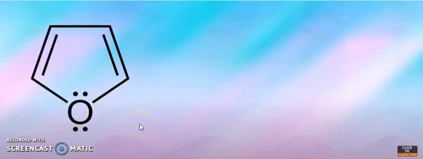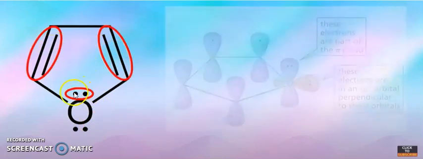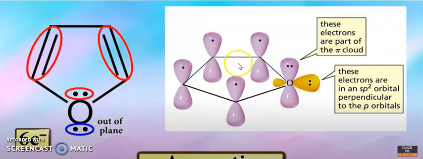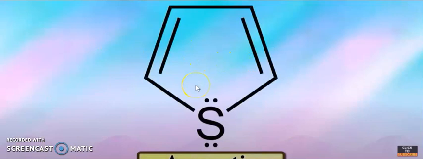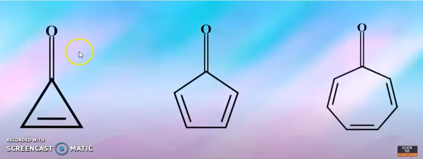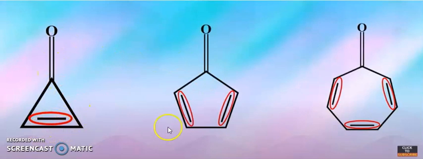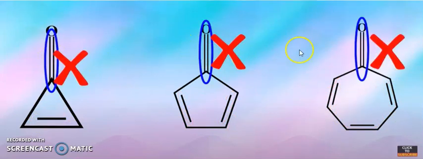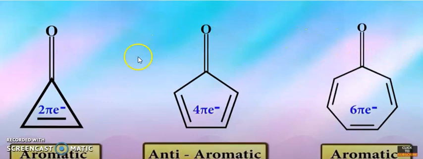Now you have furan. You can see this and this will count, this will count, and this lone pair is out of plane. It will not count. So this is aromatic. These electrons are part of the pi cloud. So this is aromatic. Now thiophene. Again, these 2 electrons, these 2 electrons, making 6 electrons, 4 electrons and 2 electrons. And this 2 electrons will not count. So this is aromatic.